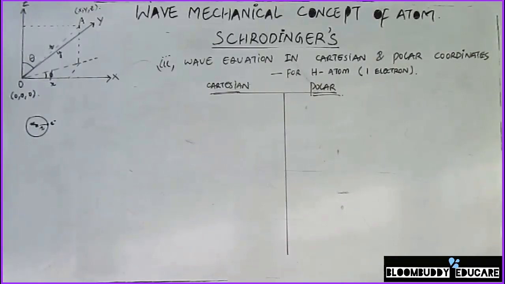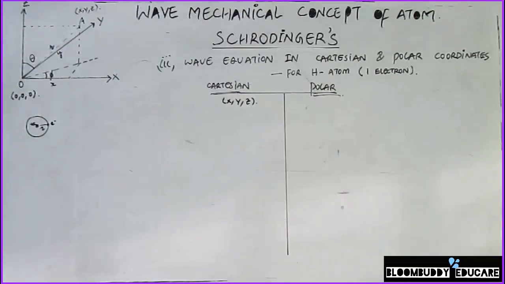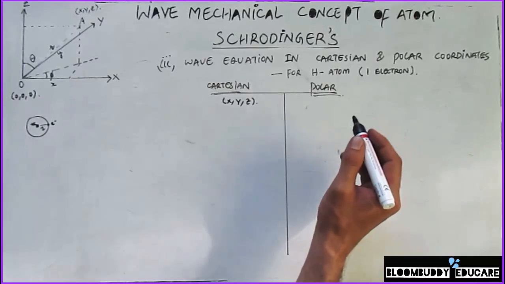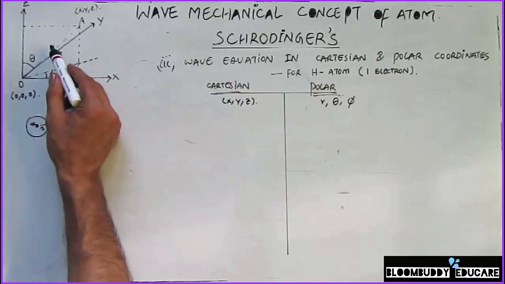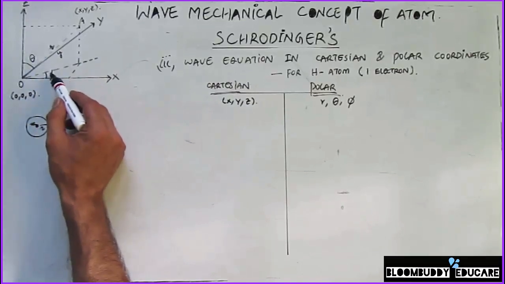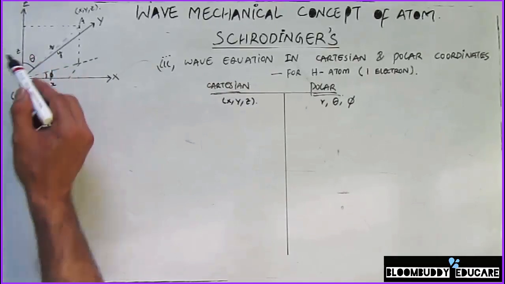So if we divide this into two parts, one is the Cartesian coordinate and the other one is the polar coordinate. The Cartesian coordinate is basically one set of coordinates for any given point: x, y and z, whereas polar coordinates are defined as an infinite number of coordinates for any given point, and the polar coordinates are r, theta and psi, whereas the Cartesian coordinates are x, y and z.